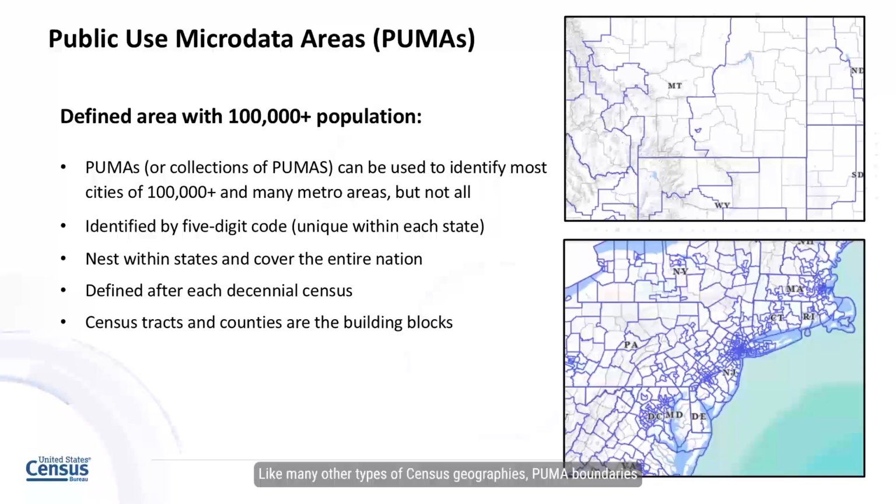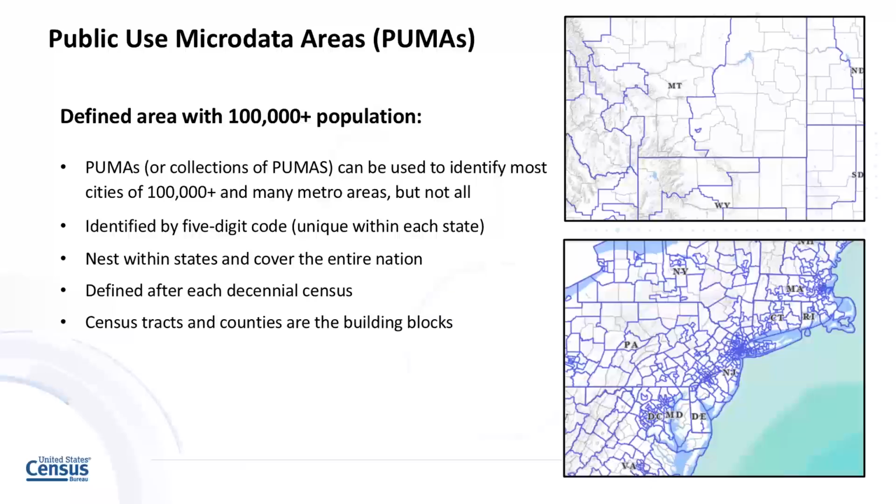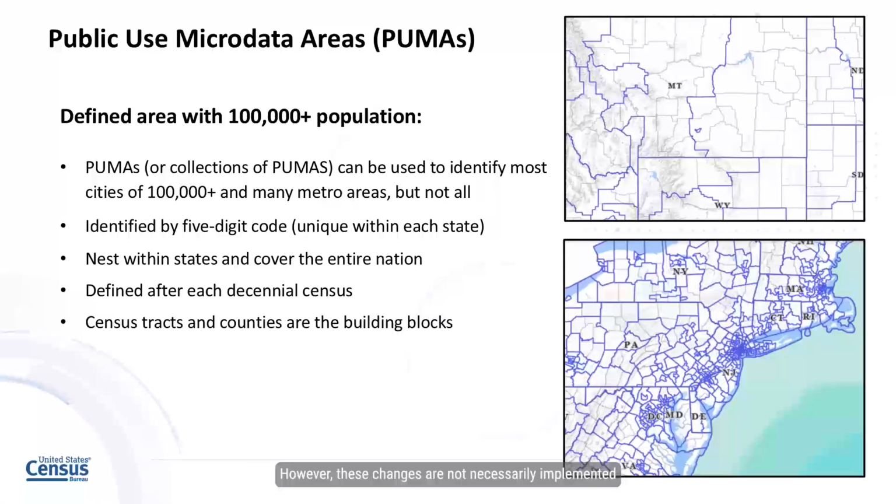Like many other types of census geographies, PUMA boundaries can potentially change every 10 years with each decennial census. However, these changes are not necessarily implemented right away in the American Community Survey, or ACS. Rather, depending on the geography, they are implemented on a staggered schedule, with some geography changes incorporated into the data sooner than others. PUMAs from the 2020 census were incorporated in the release of the 2022 ACS data.